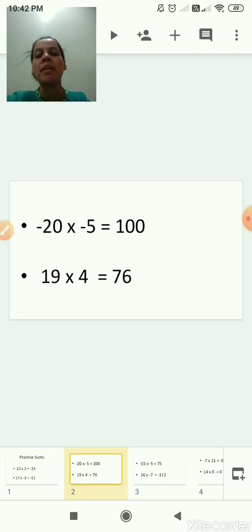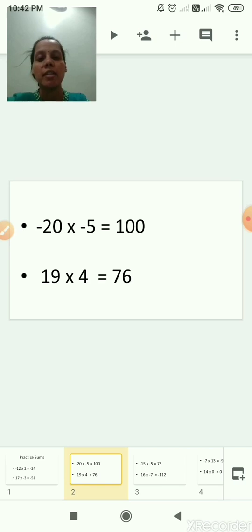Next sum, minus 20 multiplied by minus 5. 25 is a 100. And what is the first sign? Minus. What is the second sign here? Minus. So minus minus it becomes plus. Correct. So the answer is, or the product is, plus 100, or you can directly write down 100.